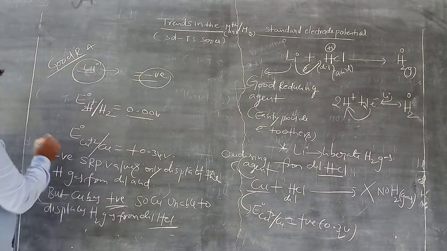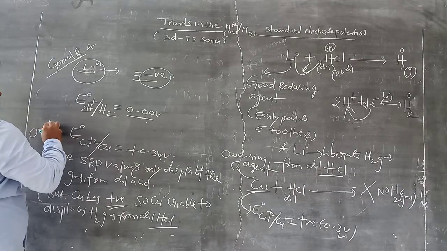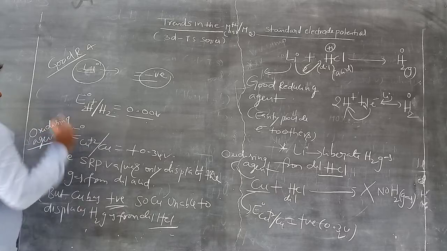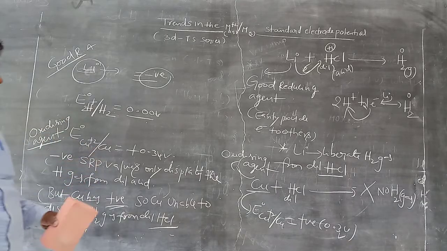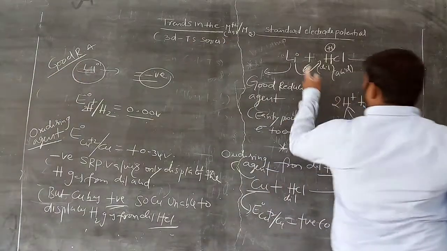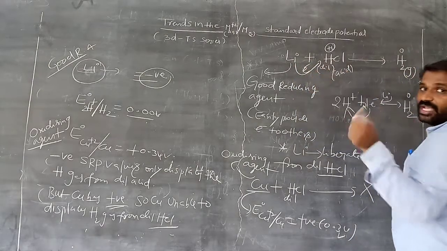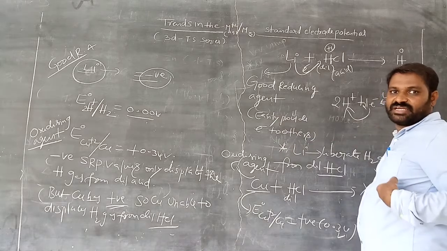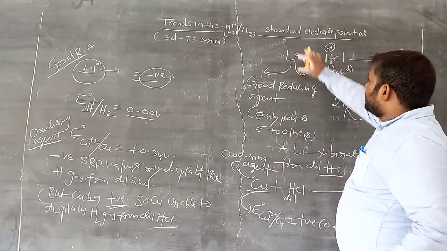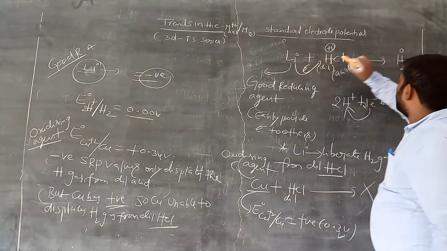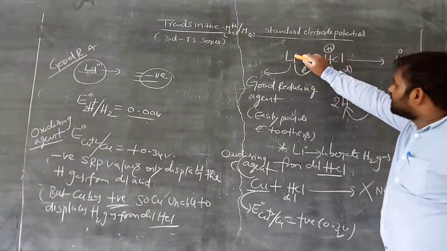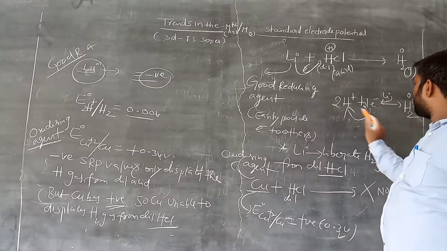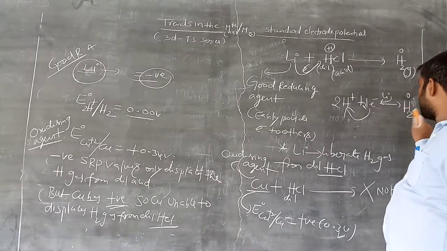Now copper is an oxidizing agent. A metal can provide electrons to H+, but copper is unable to provide electrons. Why? It is an oxidizing agent; it always tries to accept electrons. Am I right? Remember this. Here lithium, if you want to remove hydrogen from here, the metal can provide electrons to this. Then lithium provides electrons, it becomes H2 and is displaced as hydrogen gas.